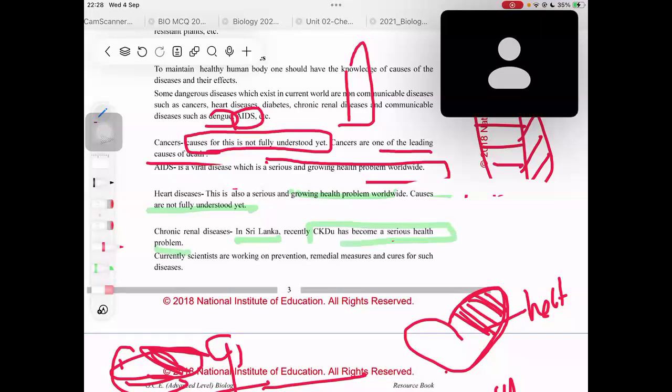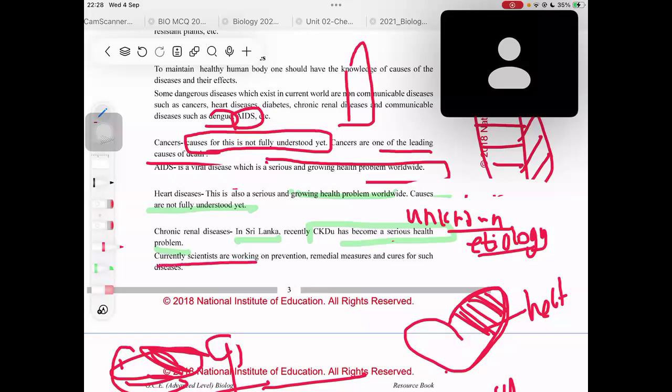CKDU means chronic kidney disease of unknown etiology. Unknown etiology means the cause is not yet found. The reason why it happens is not yet found, right? So we don't know it. That is why we have said chronic kidney disease of unknown etiology, right?